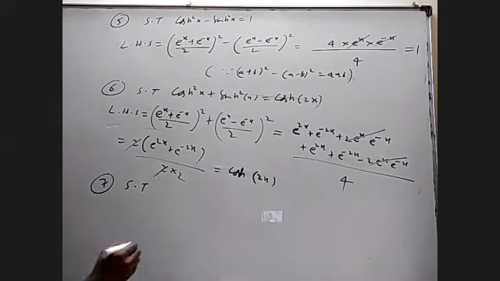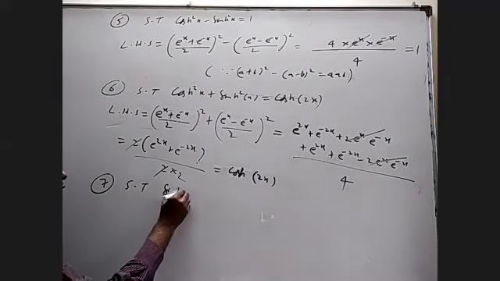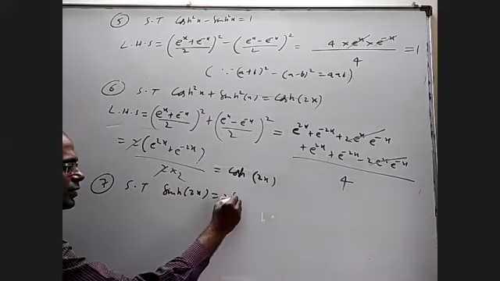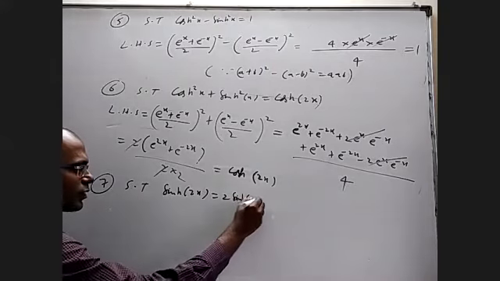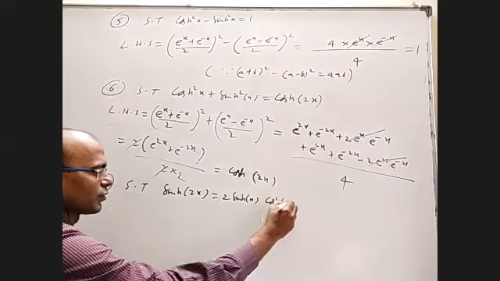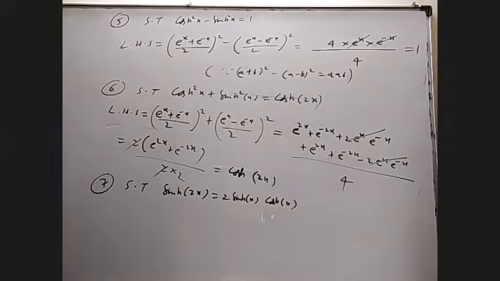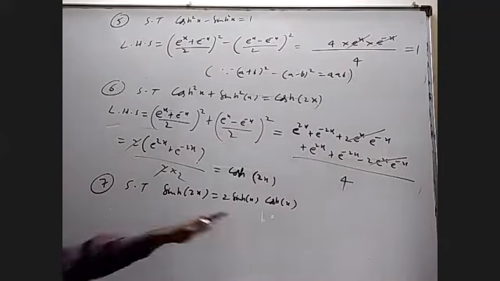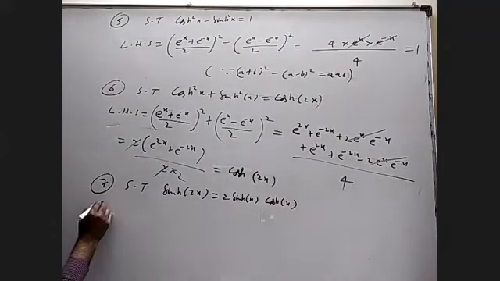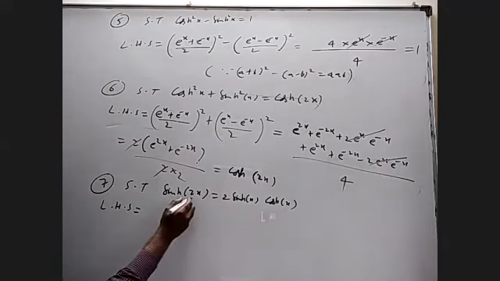Show that sinh of 2x is 2 sinh of x cosh of x. This is better. I can start with the LHS also. What's the big deal? This is a regular sin 2 theta formula only, 2 sin theta cos theta, it resembles that. Sinh of 2x